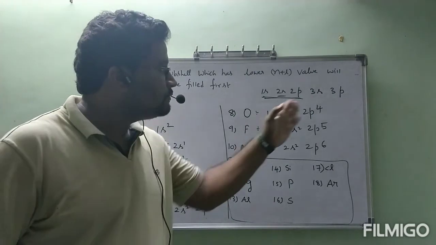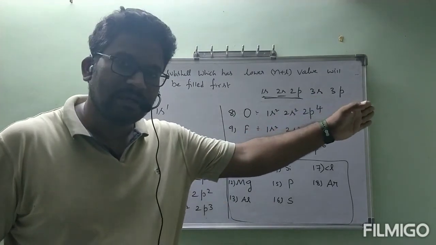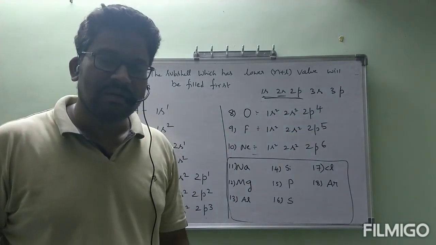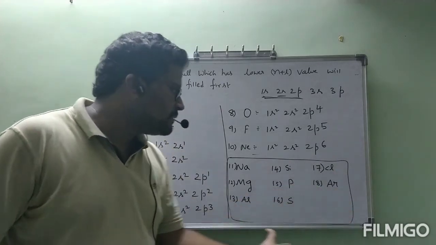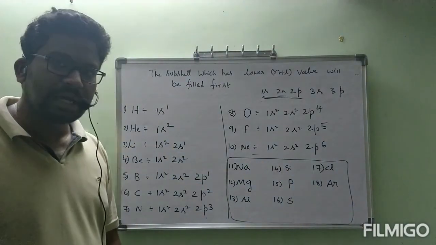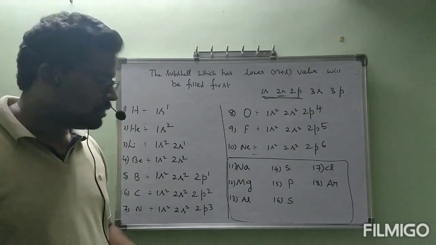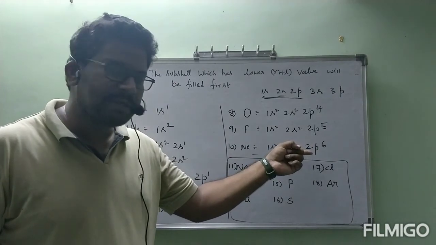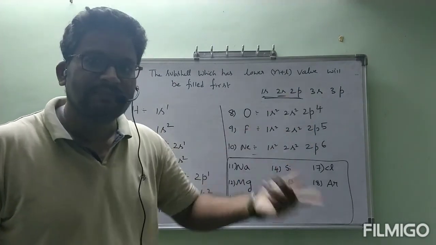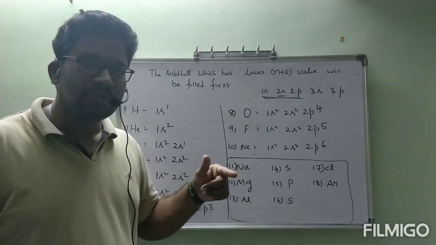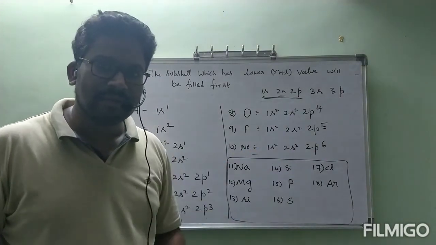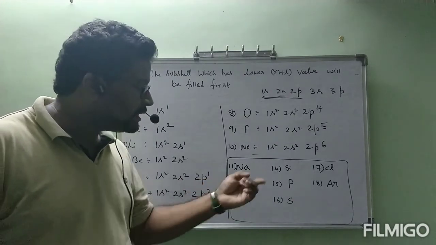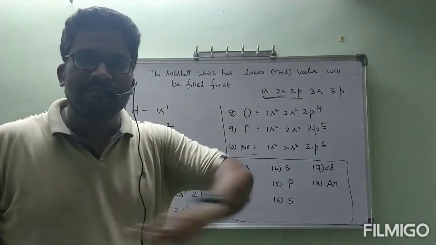I will continue with what the next subshell is after 3p. Like that, fully, I will go through the electronic configuration in the next class. But before that, please try to write these 8 elements' electronic configurations on your own. Suppose, for example, for sodium you want to write 1s2, 2s2, 2p6. 2p6 is completed, next 3s1. Sodium: 1s2, 2s2, 2p6, 3s1. Like that, what about magnesium? What about aluminium? If you write these 8 elements correctly, it will be filled up to 3p.